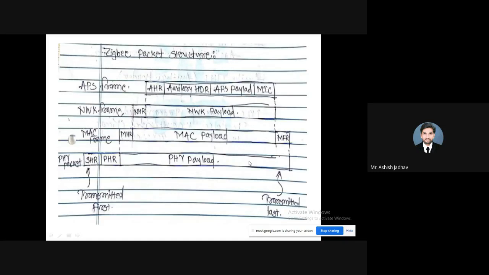This is the Zigbee packet, and one by one, let me tell you what exactly it is. This is the APS frame, meaning the application sublayer. This is the frame present at that layer. After that, we have the network layer, so network layer header and footers are added here. Then we have the MAC frame, the MAC layer. So the MAC layer added its preamble, header, and footer. Then we have the physical layer here. So at the physical layer, what things are going to be added?